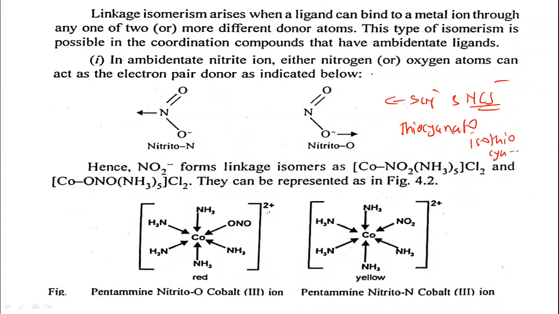This type of isomerism is possible only when the coordination compound has an ambidentate ligand. Ambidentate ligand means a ligand which has two donor atoms, but at a time only one can be linked.